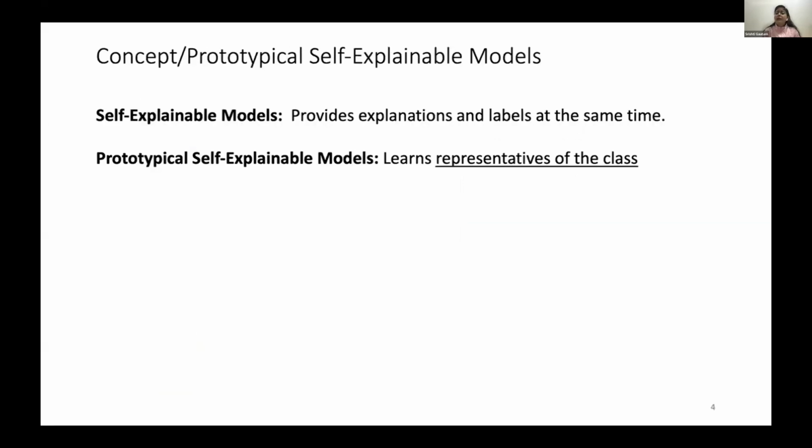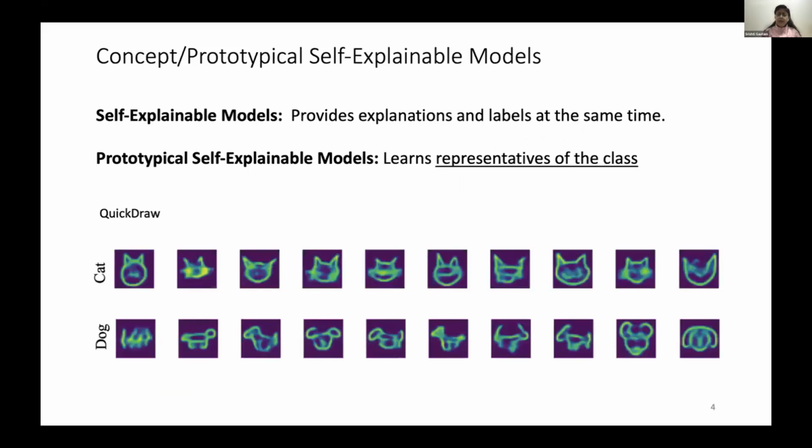So now, what are concept or prototypical based self-explainable models? Prototypical self-explainable models try to learn the representatives of a class. So they try to learn the most commonly occurring samples of a class. For example, this is for the Quick Draw dataset, a dataset from Google where people just drew cats and dogs, for example, in Pictionary, and then they created a dataset out of it.